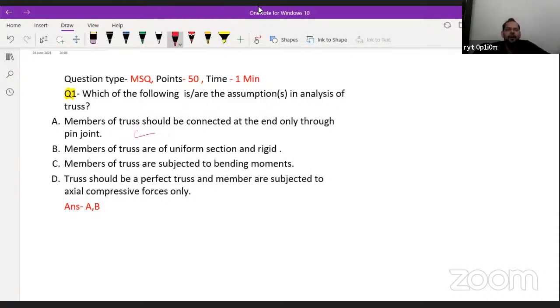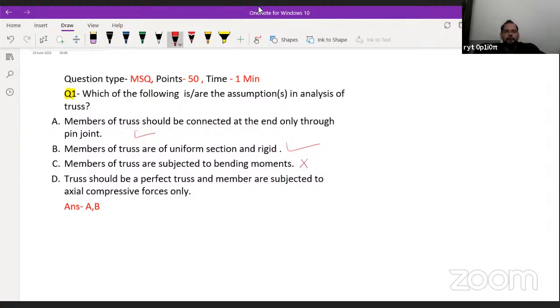Now, the members of truss are of uniform section and rigid. Yes, we know very well it is the assumption of engineering mechanics that all the objects should be rigid. In the truss, there is one more assumption that the cross section of the member should be uniform. So again, this statement is correct. And what is the next statement? Members of the truss are subjected to bending moments. No, because the member of the truss is a two force member. The two force member can carry only axial forces. So that's why this statement is not correct.